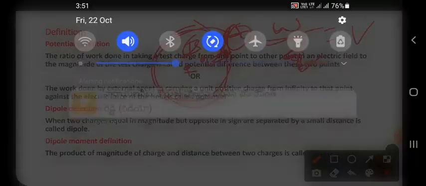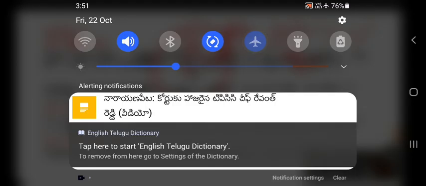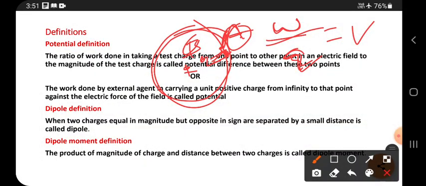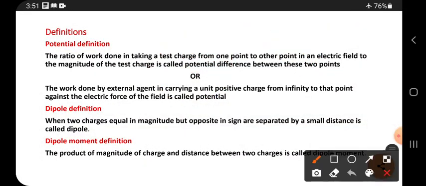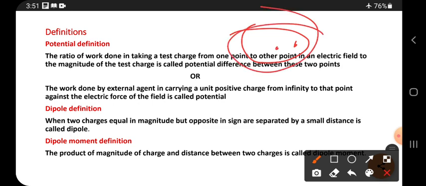This is the definition of potential. But generally we have to say it is a potential difference. Why? Because we are bringing a charge from one point to another point inside the field only. So a certain potential is present here, and also a certain potential is present there, and the difference between these two potentials is the potential difference.